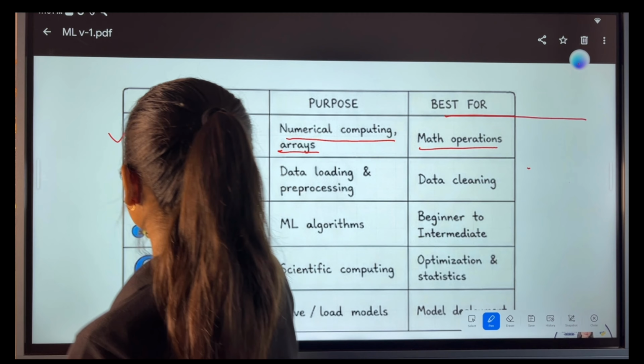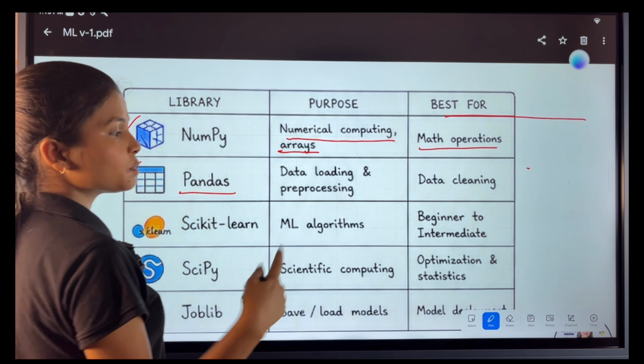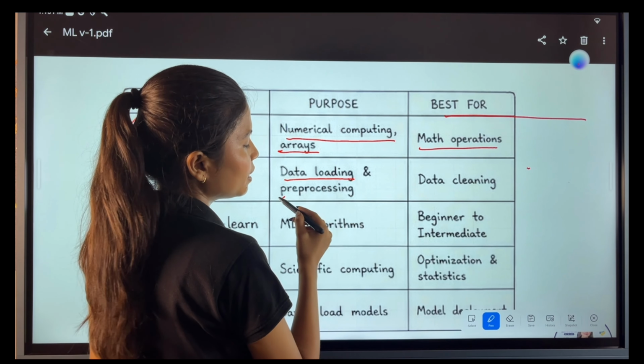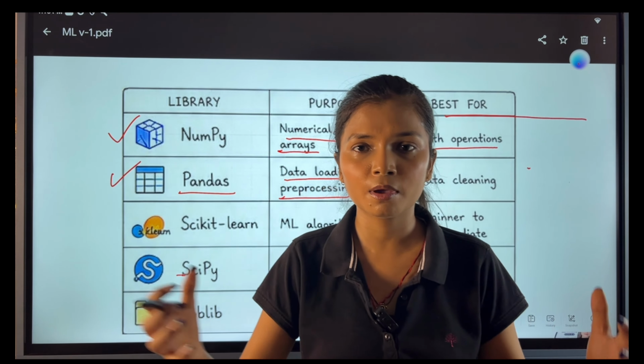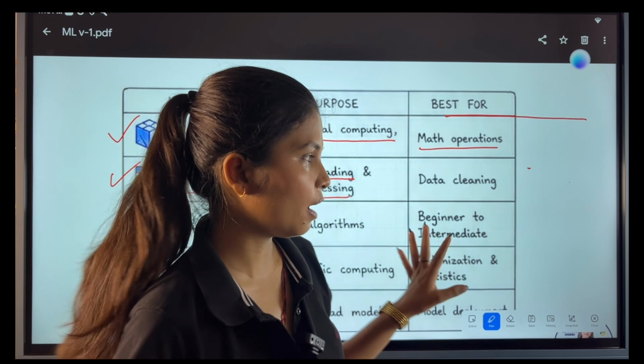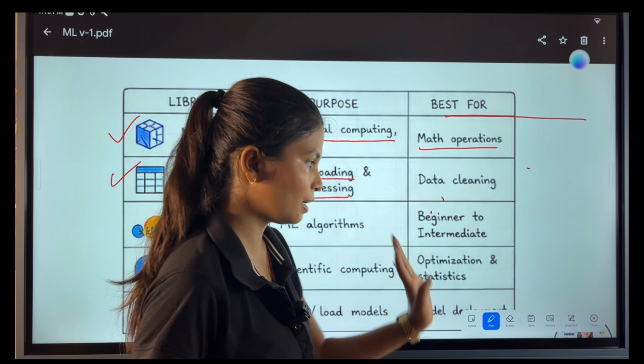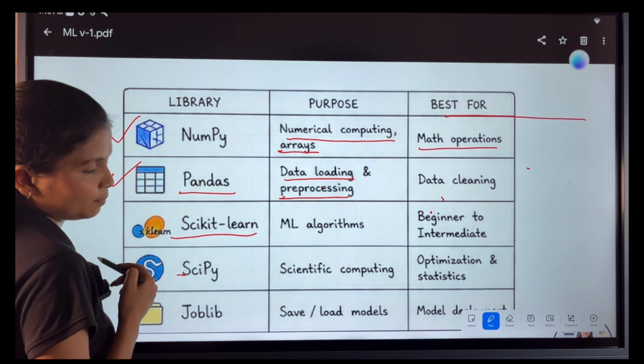The second library which is very important is Pandas. What is Pandas for? Pandas is for data loading and pre-processing, when you want to clean the data, because as I told you, when the data is coming from different sources, we have to make it perfect for the model and do the data cleaning. Then comes scikit-learn.